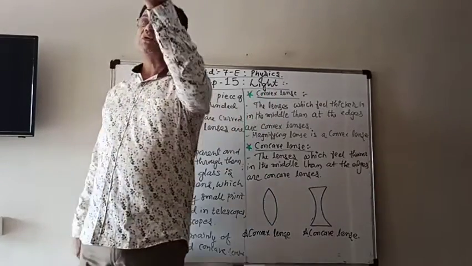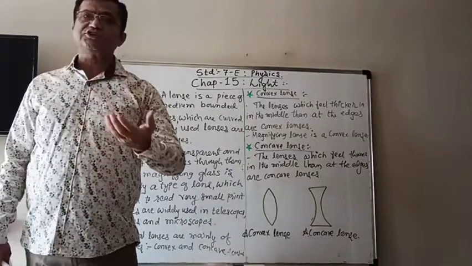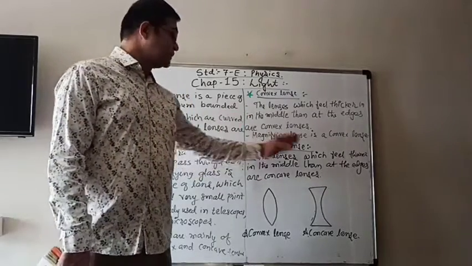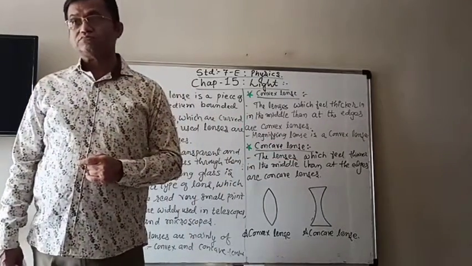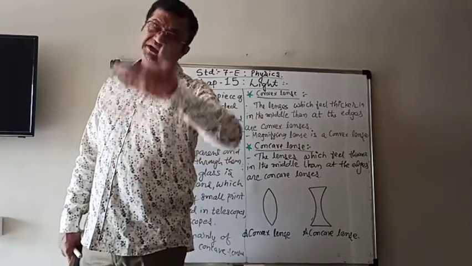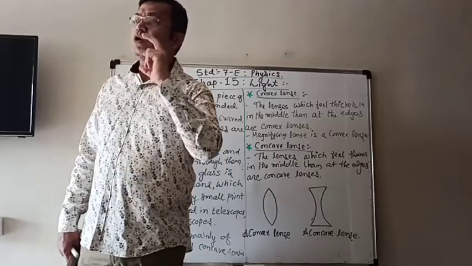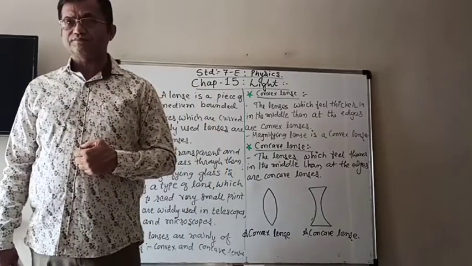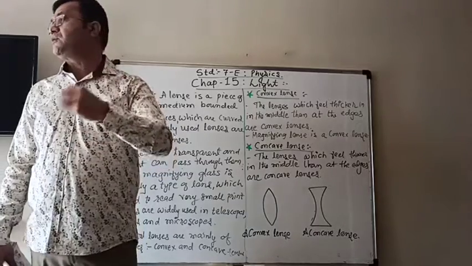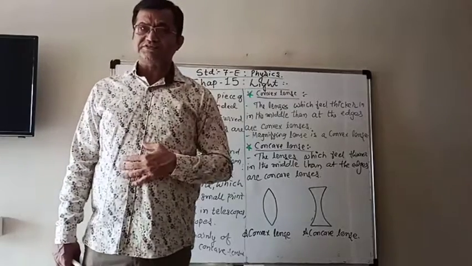And if you are not able to see the very far objects, then it can be cured by wearing glasses in which the concave lenses are there. And if you have both problems, looking at nearby objects and far objects, then you have to wear both types of lenses together, and that is also known as bifocal lenses, about which you will learn in the higher standards.